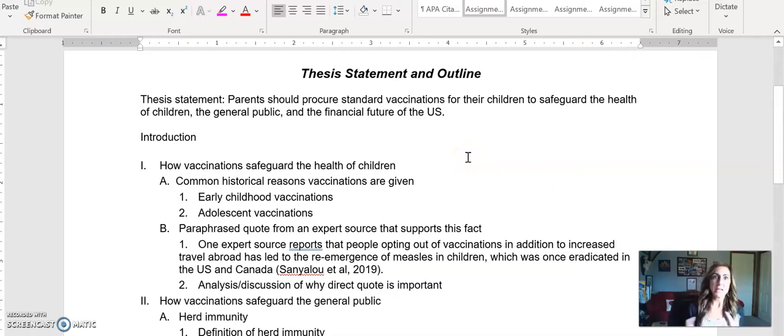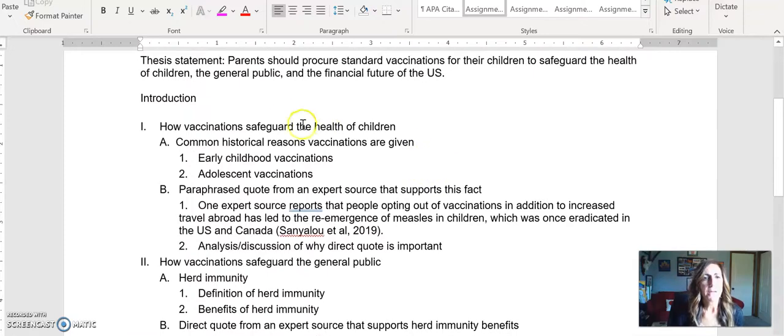As I was writing my outline this week, and looking at my research more in depth, I noticed that I'm going to change my thesis statement a little bit. And if you need to change your thesis statement a little bit, go ahead and do that. This is a fluid process. So my thesis statement for this week is: parents should procure standard vaccinations for their children to safeguard the health of children, the general public, and the financial future of the U.S. That's a little change, that end part there.